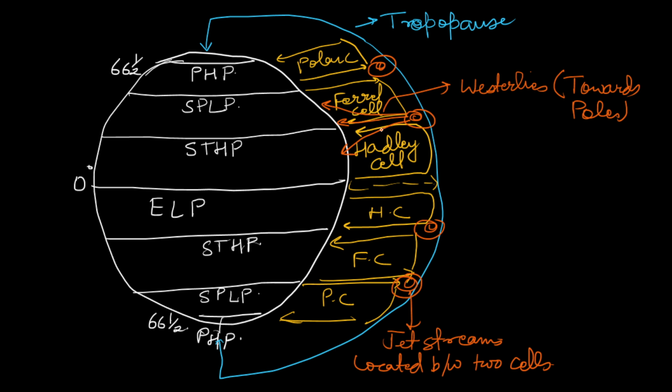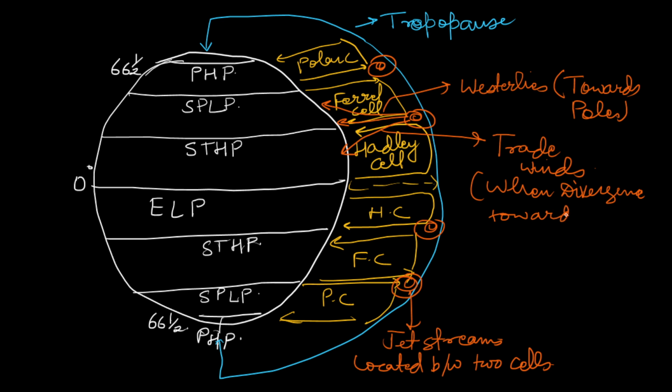So these are trade winds, when there is divergence towards the equator. And this phenomenon happens on both sides of the equator, in the northern hemisphere and also in the southern hemisphere.